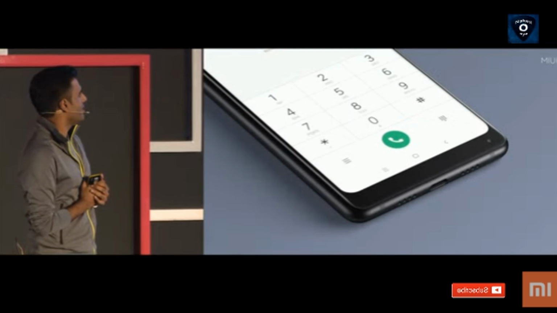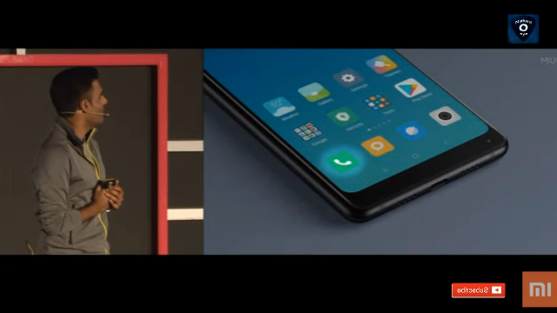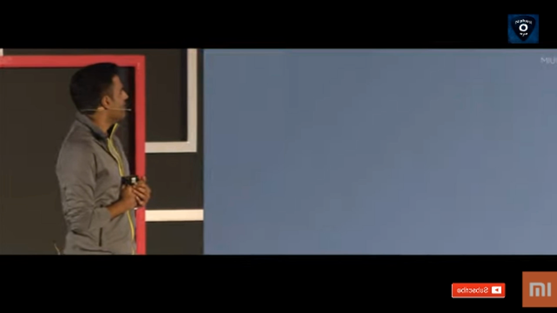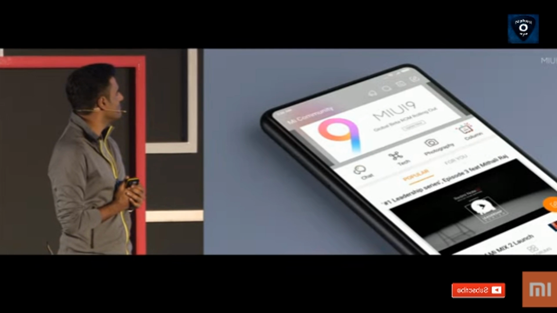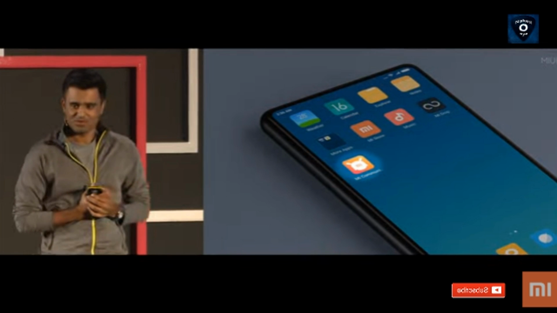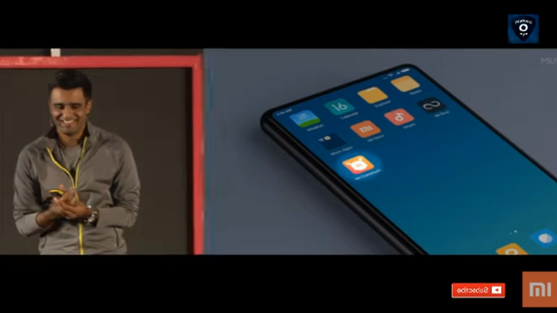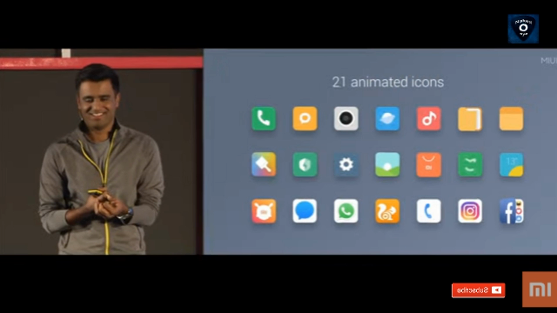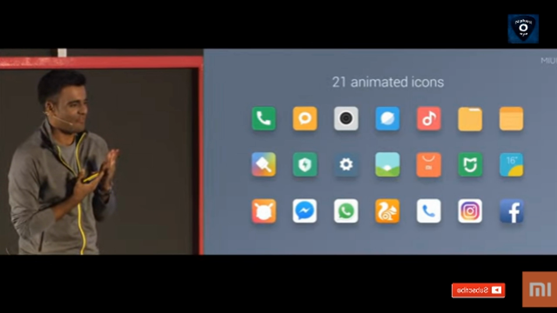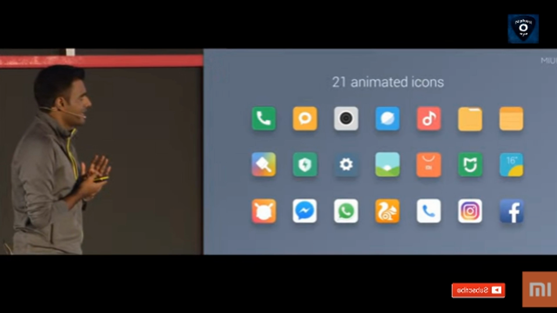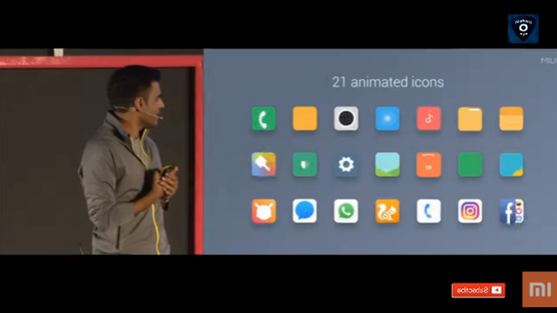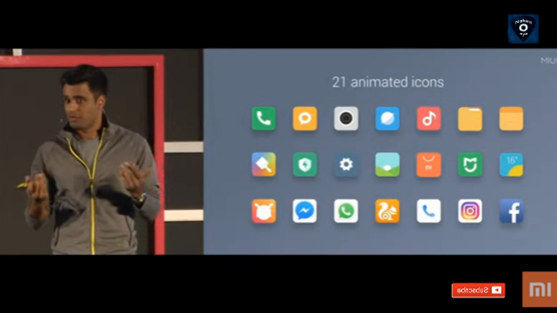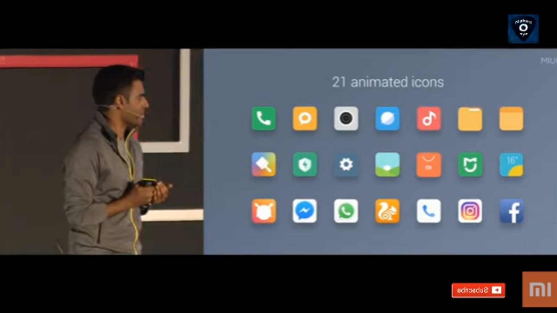Let's zoom in here. And the Mi Community app. It's really cool, right? So we have 21 animated icons. Here's all of them up here, and there will be more coming in the next coming months.